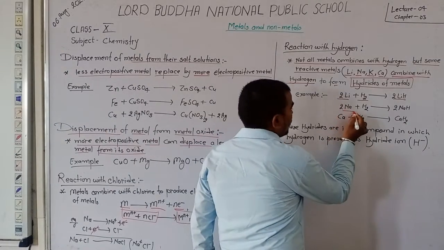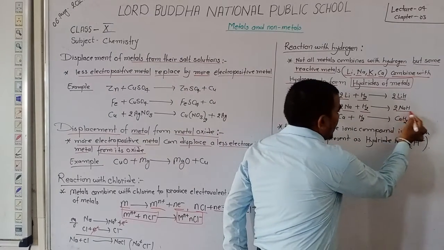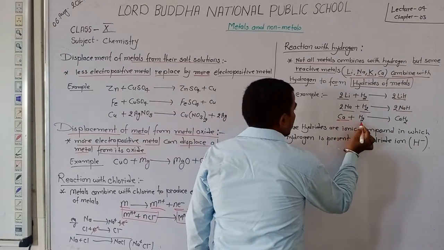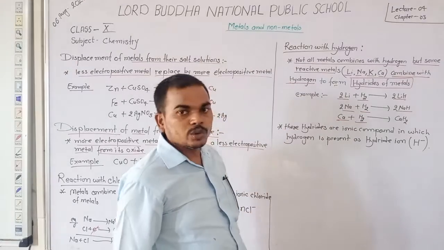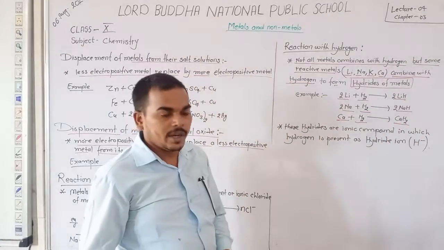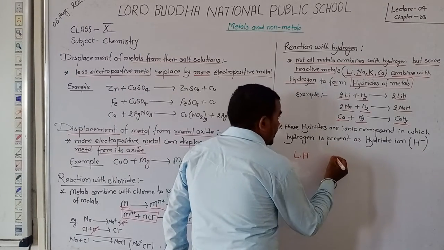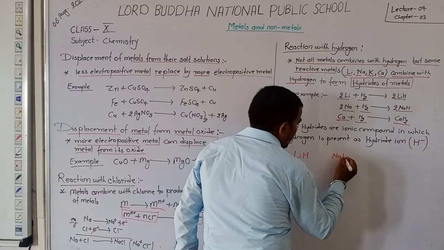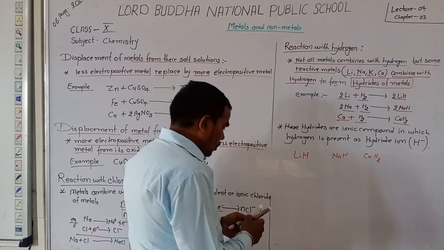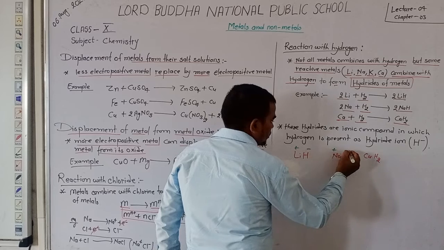When sodium metal combines with hydrogen gas, it produces sodium hydride. When calcium reacts with hydrogen gas, it produces calcium hydride. Always remember that in lithium hydride, sodium hydride and calcium hydride, the metal has a positive charge but the hydride has a negative charge.